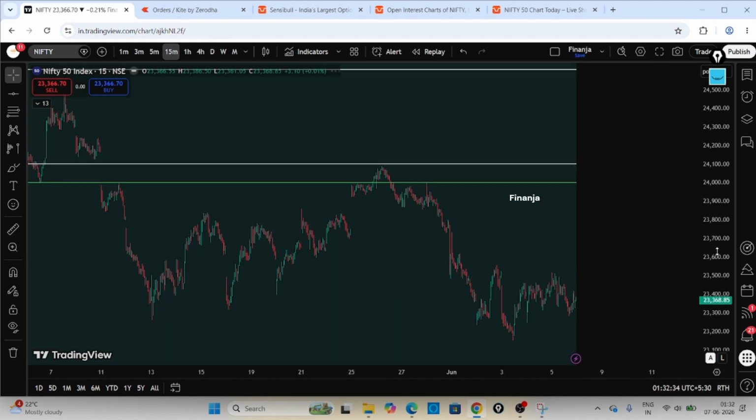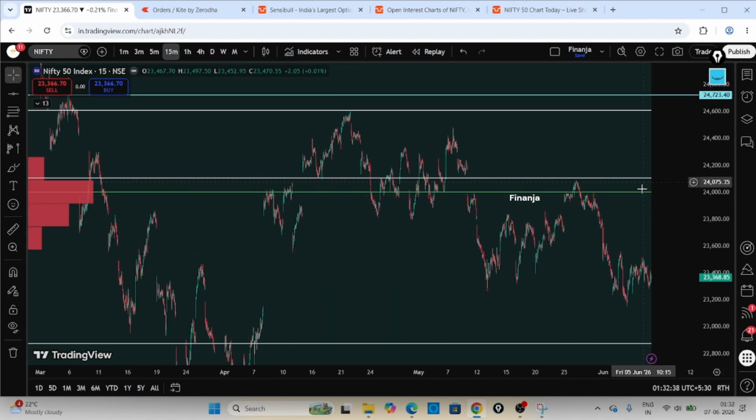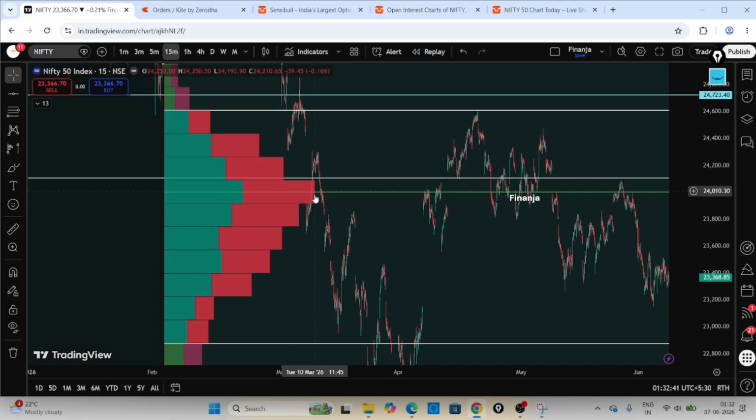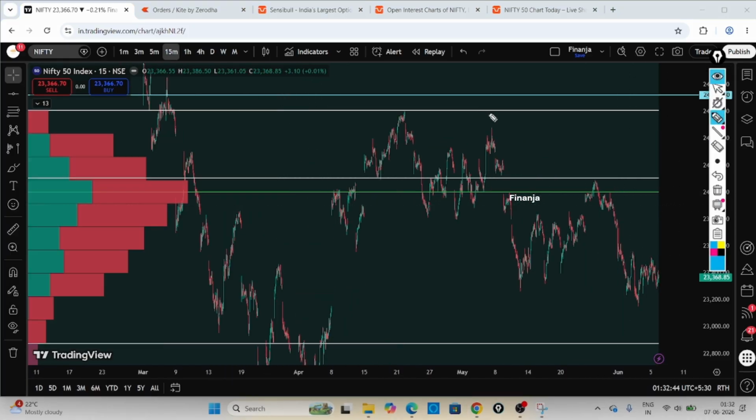I think in order to make a proper decision, these POCs are very useful because a lot of big players have taken trades over there, and you can see it here. From this POC you can see it is tested properly. Then you can take a decision that, okay, maybe I will go for the stop loss here, and I will go for the downside movement, so that you can capture a lot of points here. So this is how it is useful in the market.